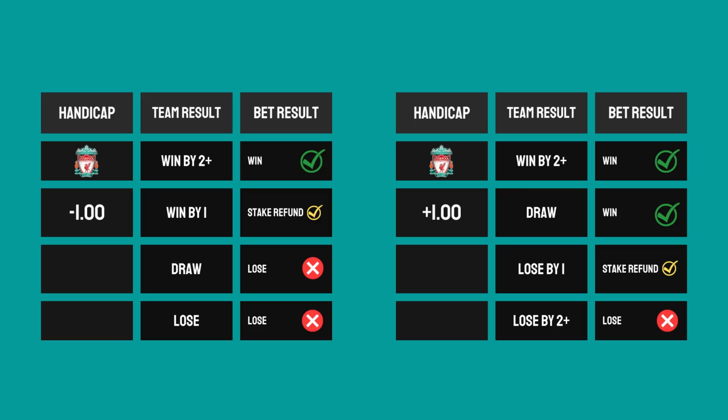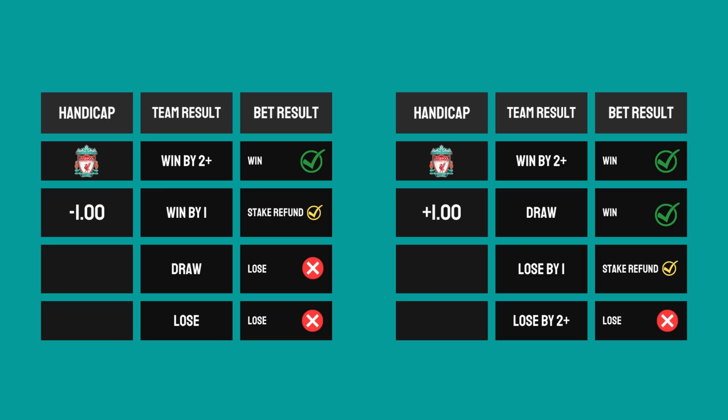Now for the next one, which is the handicap minus 1. If the team you picked wins the fixture, then you win. If the team you picked wins by just 1 goal margin, then the totality of your stake is refunded. If the team loses the match, your bet is lost. If the team draws the match, your bet is lost. Now for the handicap plus 1.0. If the team you pick in this fixture wins, your bet is won. If the team you pick in this fixture draws, your bet is still won. If they lose by a 1 goal margin, then your stake is completely refunded.